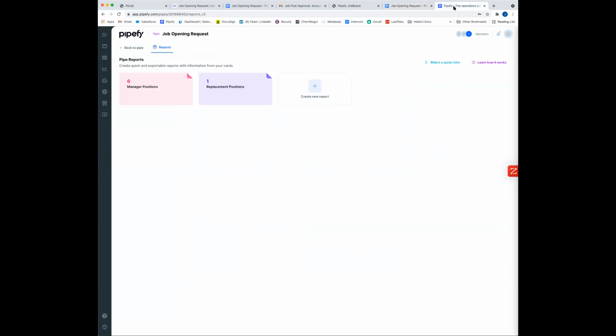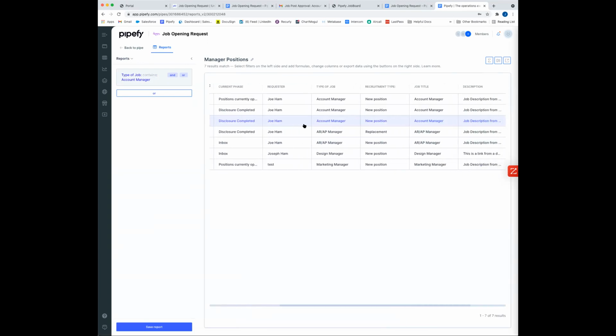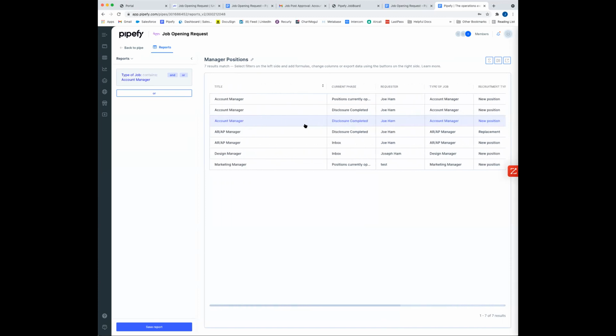If we want to be a little bit more granular, we can also pull reports. So you'll see I have all of my reports for manager positions that we have out and available, replacement positions, who are we going to backfill. We can always jump in here, take a look, go ahead and filter down to get the correct information. And all of the fields across the entire pipe or process there are available for us to look at. We can always send this out in an email, publish to Tableau, and go on from there.